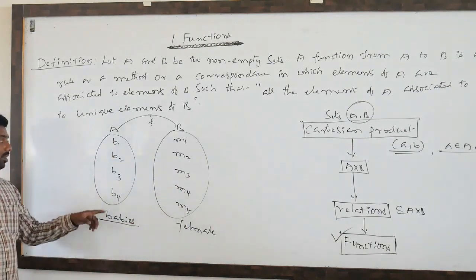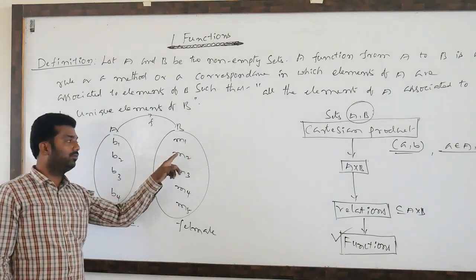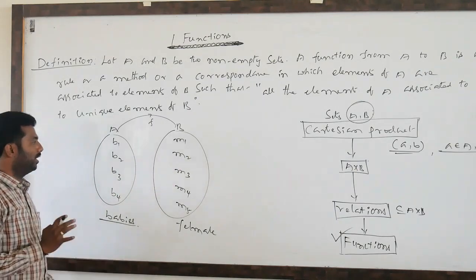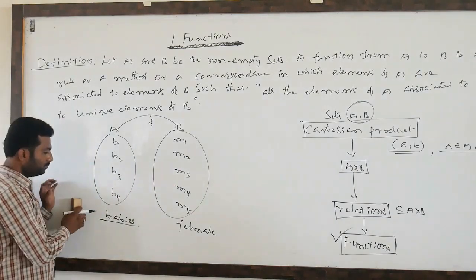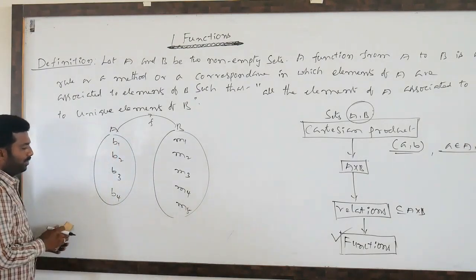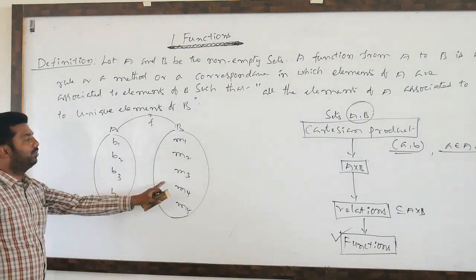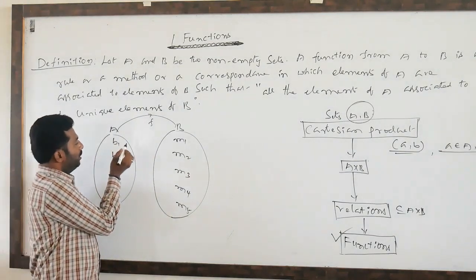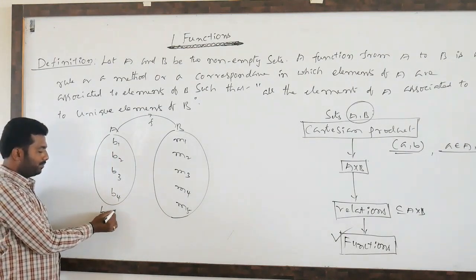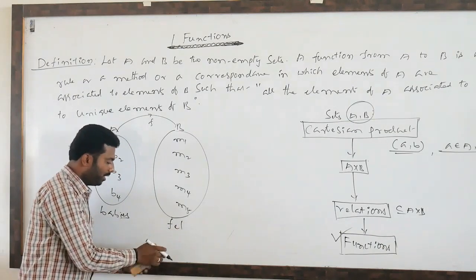Why M1, M2, M3? I will tell the reason also. Just observe. We are going to form relations from A to B. Clearly, this is the set of babies, and this is the set of all female persons.